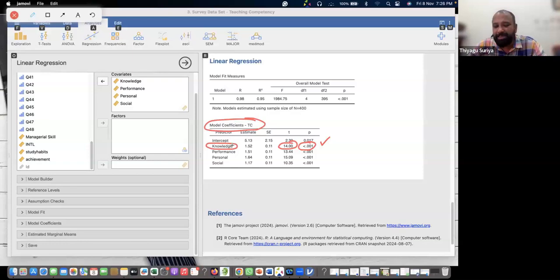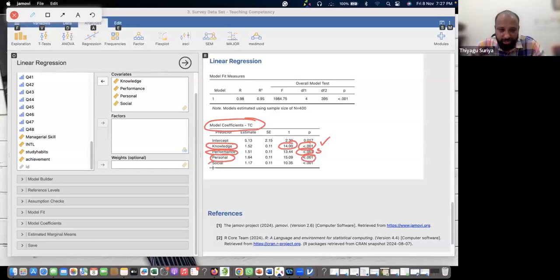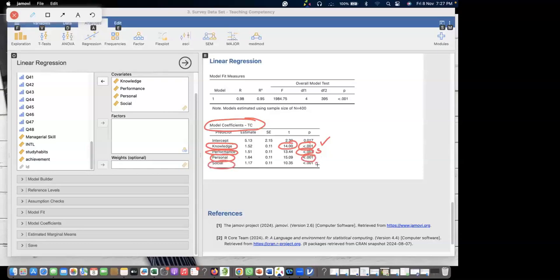Knowledge is a significant predictor of teaching competency. Got it? What about performance? Significant predictor. Personal, significant predictor. Social, again, significant predictor.